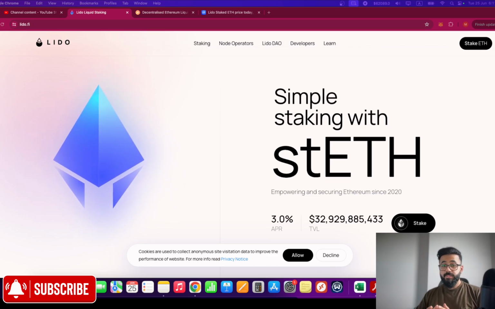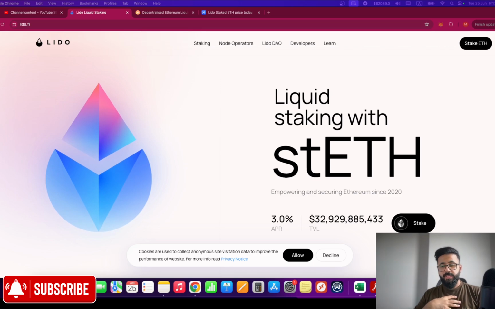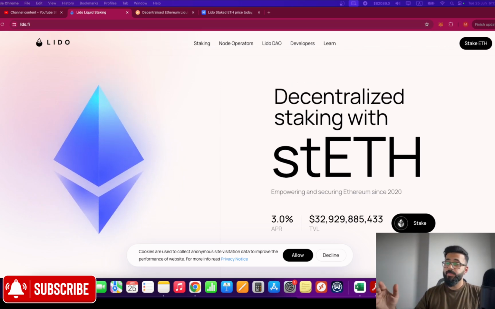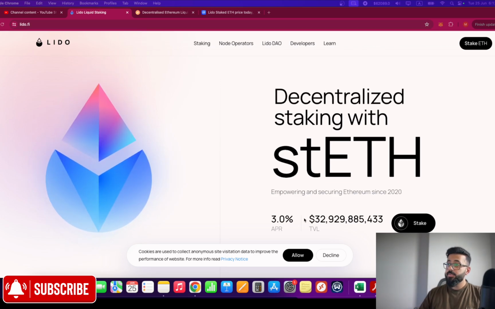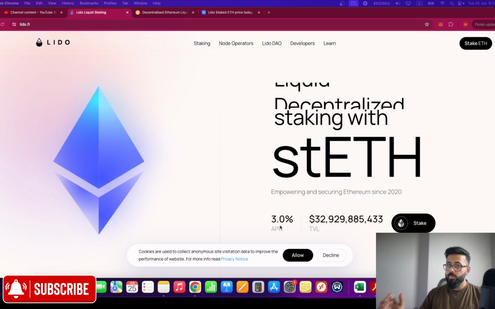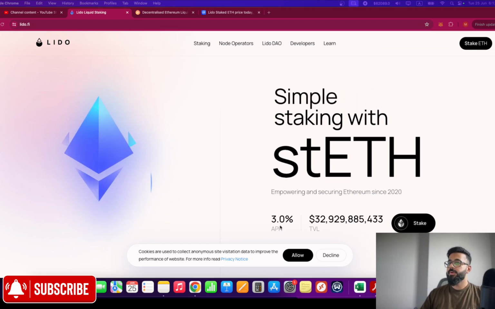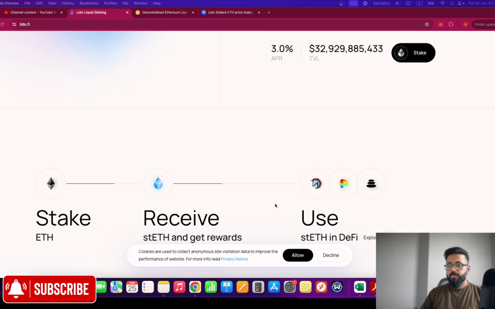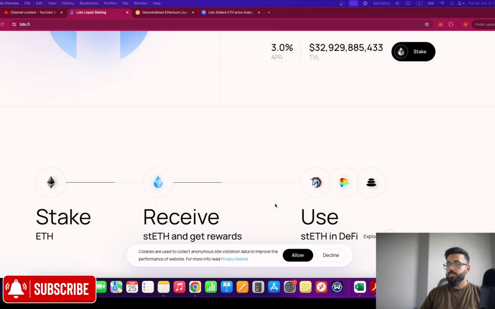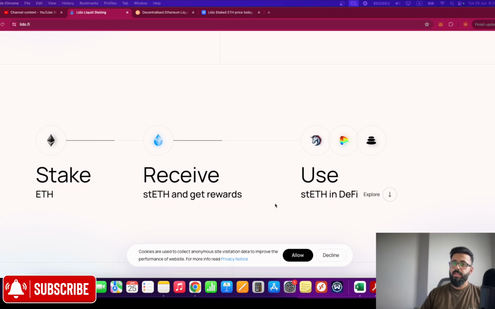And when it comes to liquid staking, the best platform that I have personally used and I still use is Lido. Lido is the biggest platform when it comes to liquid staking, and they can provide 3% annualized return on your investment. Simply put, if you have 100 Ethereum and you have staked 100 Ethereum with Lido, at the end of the year, you will have 103 Ethereum. They're stable, they're reliable, and it is trouble-free. You just need to stake your Ethereum once, and every single day, the rewards of your staked Ethereum will automatically come to your MetaMask wallet or whatever wallet you are using.